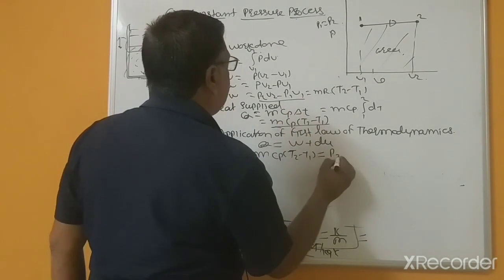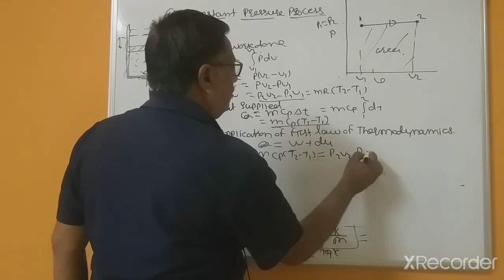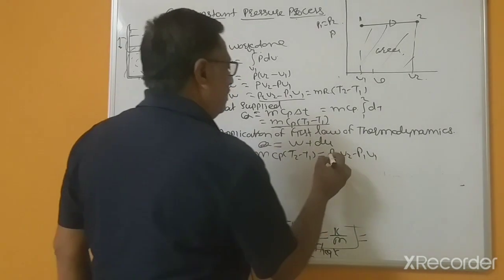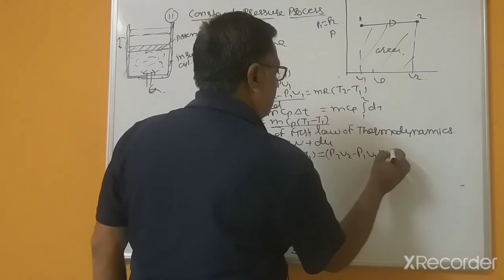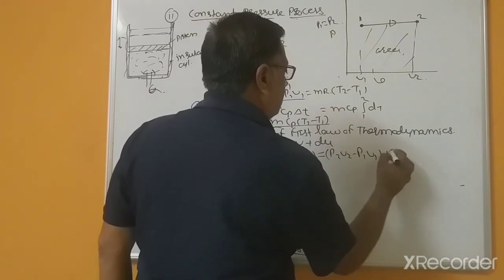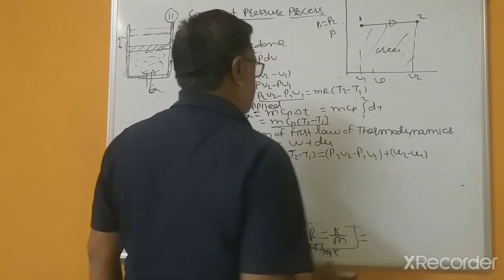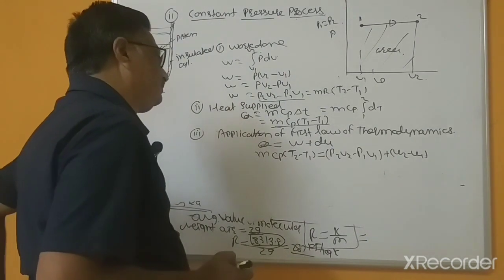This is P2V2 minus P1V1, and this is U2 minus U1.